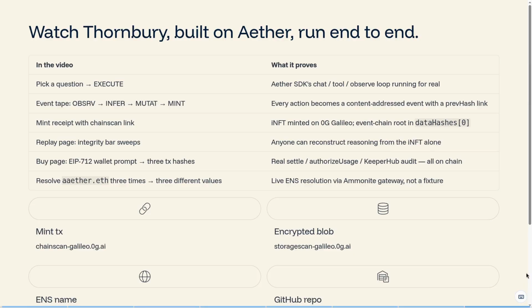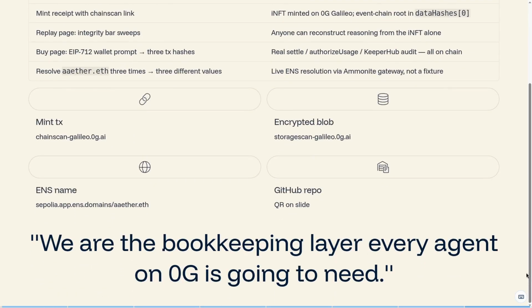ZGUSD token, and refills its own Zero Gravity compute ledger from the revenue. So, to be precise about what we are submitting, Aether is the runtime, the SDK, the verifier, the contracts, the cross-track layer. Thornbury is the agent we built on top of Aether to prove the entire loop works end to end. Aether is the engine, Thornbury is the first car off the line. The video you'll watch next is Thornbury running live on Zero Gravity's Galileo testnet.